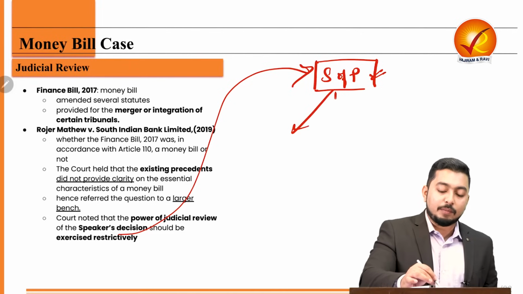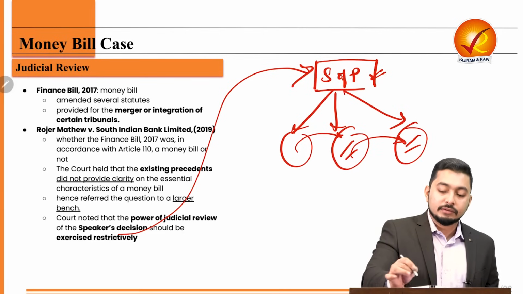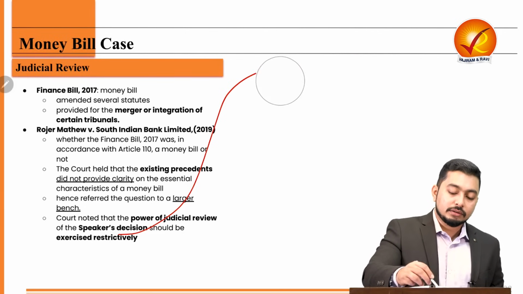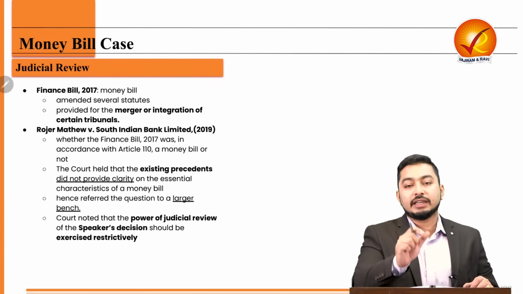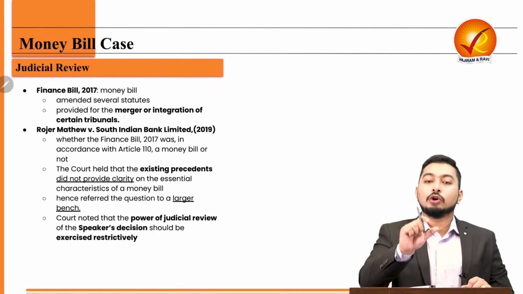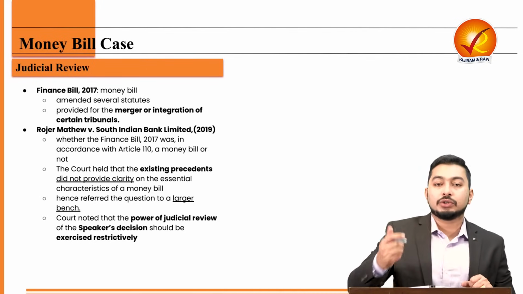Because if all the institutions of the state start interfering in the core domains of each other, then what happens? Then there will be chaos. And we must appreciate that each wing is an expert in their own domain. So we must appreciate the wisdom of the other institution as well.